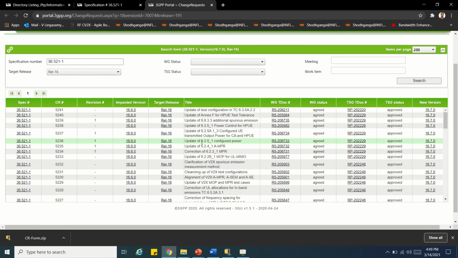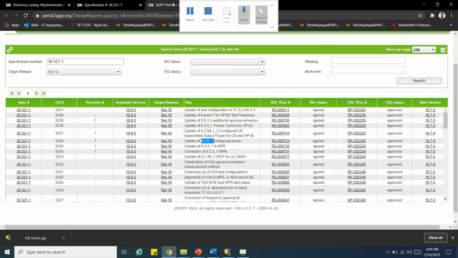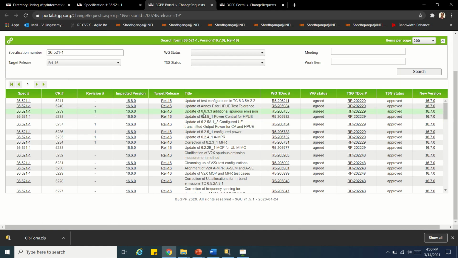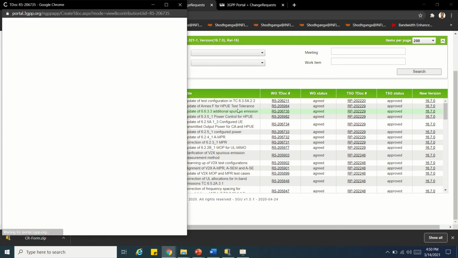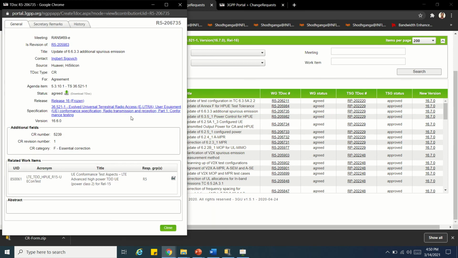For example, you are working on this particular test case. Every time you have to refer to the latest spec, and also you have to go to the CRs. By clicking here, you can come over here to the CRs. For example, if you are working on 6633 and there is a change, then you have to go and see what change they have made. It will be mentioned there, in the working group technical document. Otherwise, you will end up reading the wrong thing.